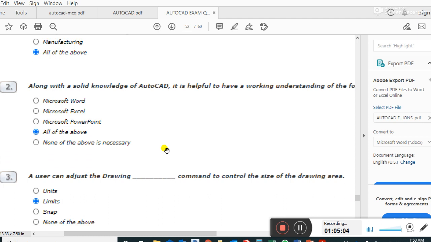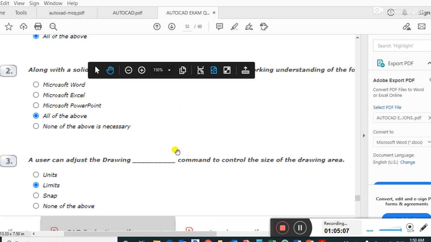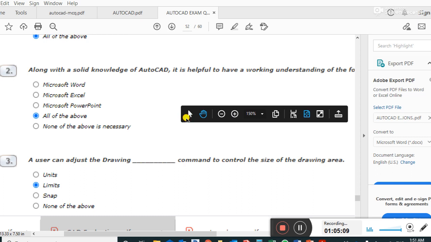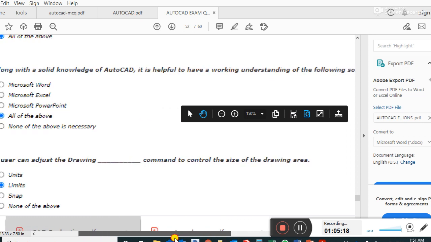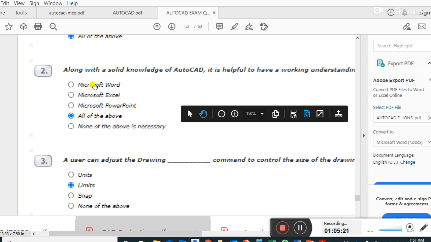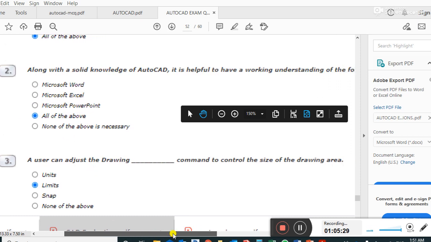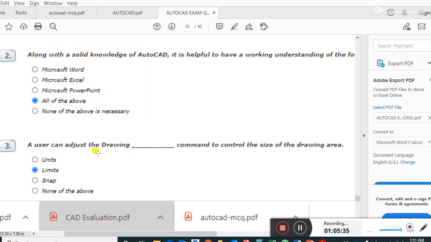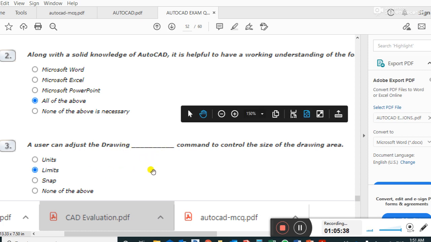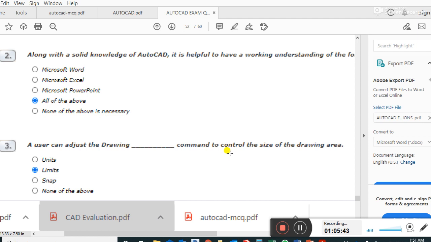Guys, question number 2. Along with a solid knowledge of AutoCAD, it is helpful to have a working understanding of the following software: Microsoft Word, Microsoft Excel, Microsoft PowerPoint, all of the above. Question number 3. A user can adjust the drawing limits. Right answer: the command to control the size of the drawing area.